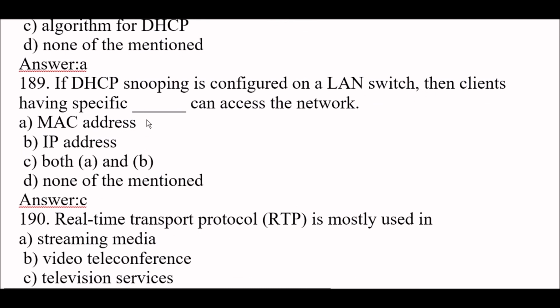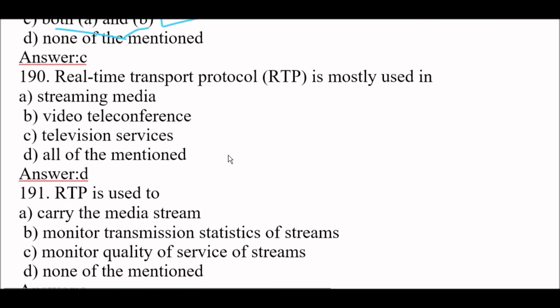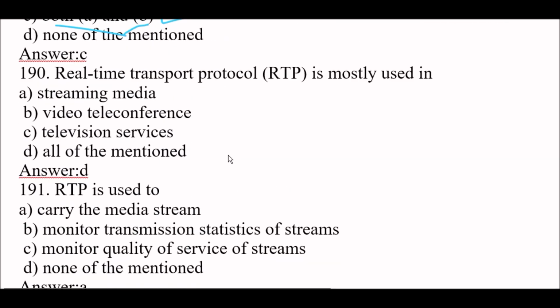Next question. If DHCP snooping is configured on a LAN switch, then clients having a specific MAC address and IP address both can access the network. Right answer is option C, both A and B. Next question. Real-time transport protocol, means RTP, is mostly used in all of the mentioned, means RTP is mostly used in streaming media as well as video teleconference as well as television services.